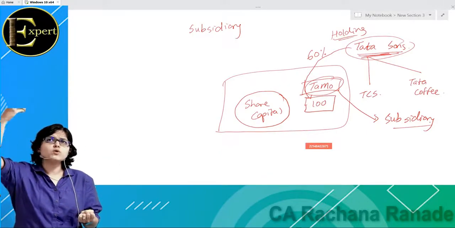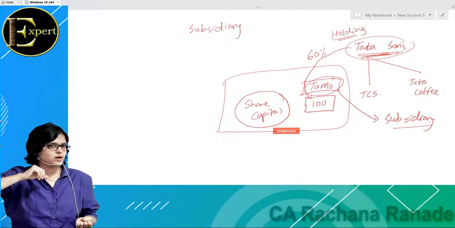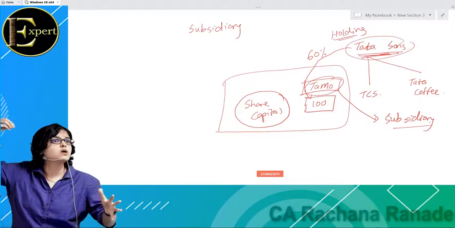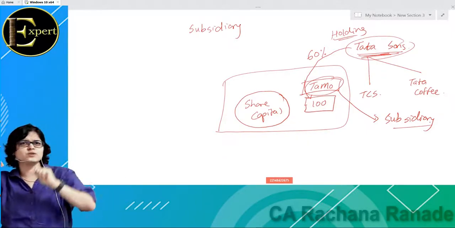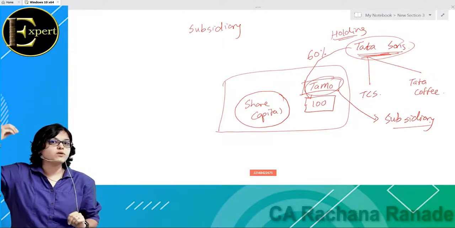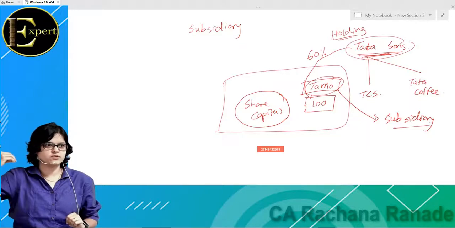Okay, what is the investor saying? We don't want to give you a loan. We don't want a fixed rate of interest. We don't want you to repay us within a specific time frame. We want to become the owner of your company. Is there a difference? Yes, please try to understand this concept now. This is what happens with every single startup.